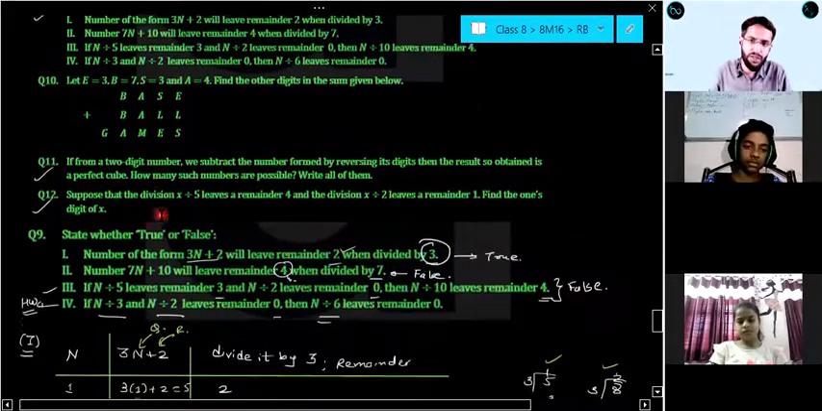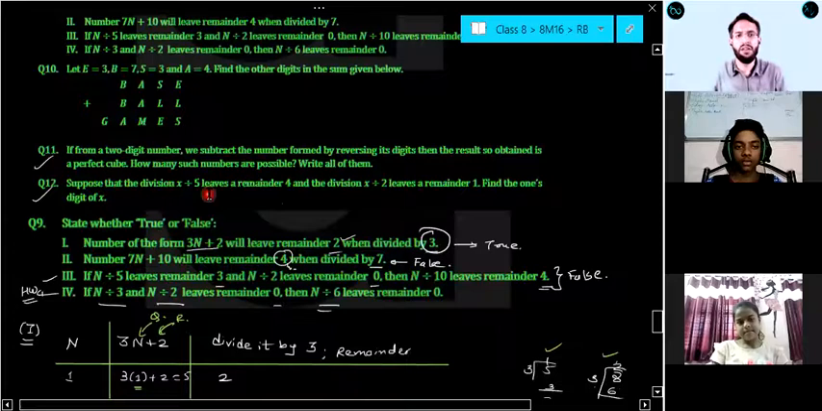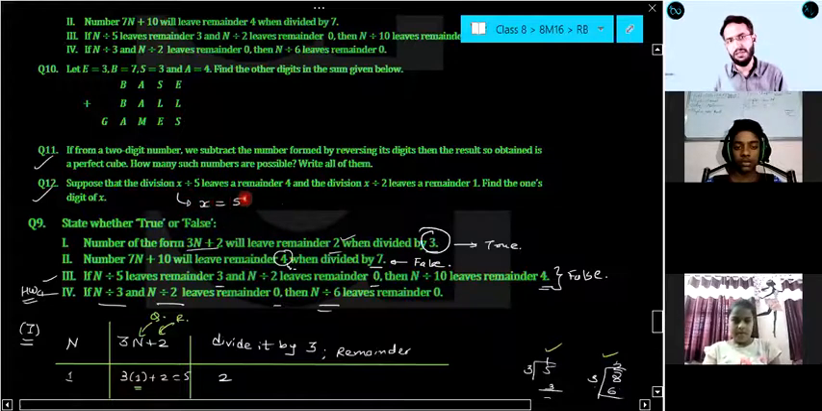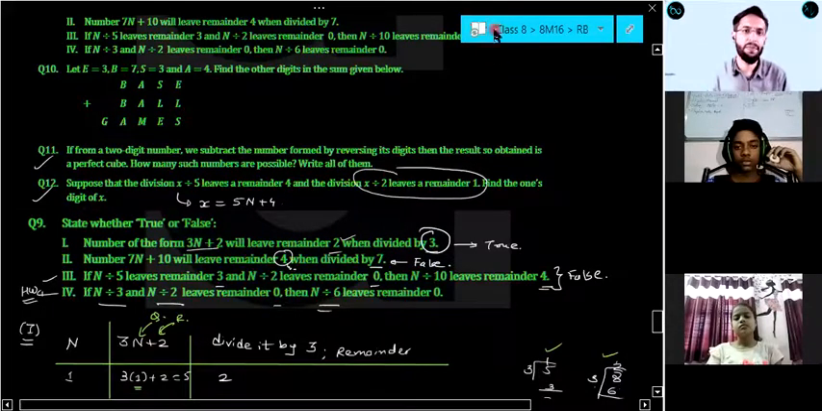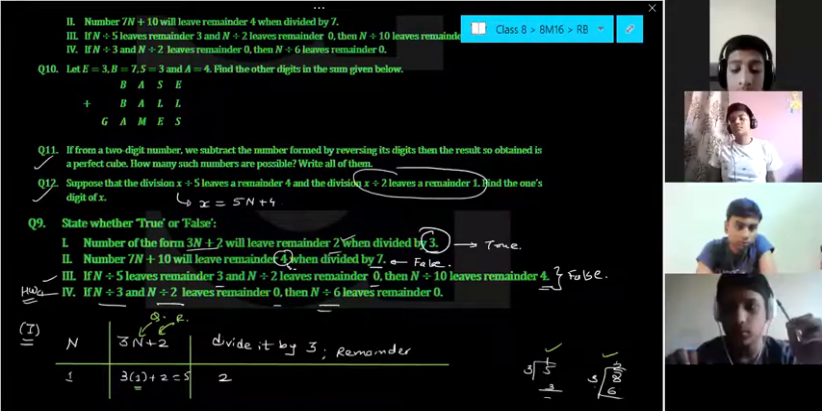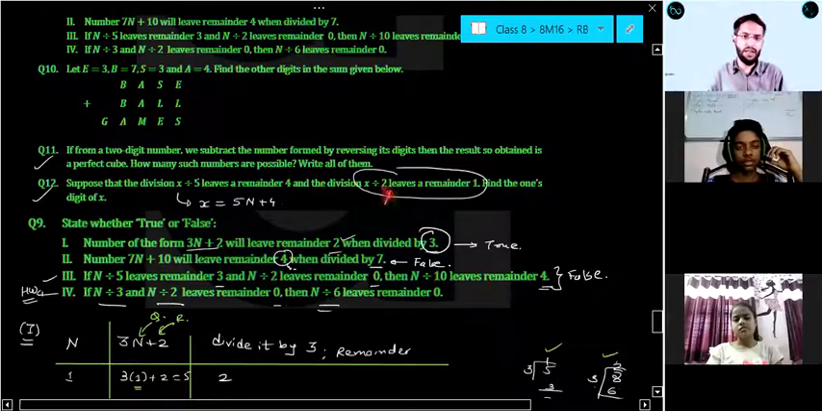Okay. After question 9, you were having doubt in 11 and 12. So 12 is the same as this. Suppose that division x by 5 leaves the remainder 4. So you can write x as 5n plus 4. And the division x by 2 leaves remainder 1. What is its meaning? x by 2 leaves remainder 0 means x is an even number. If you are dividing any odd number by 2, what is your remainder? 1, or not? Yes. So here x by 2 leaves remainder 1, that means it is an odd number.